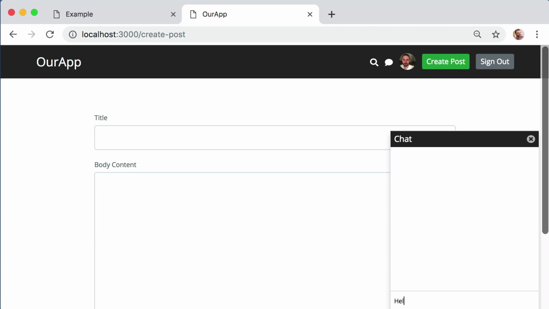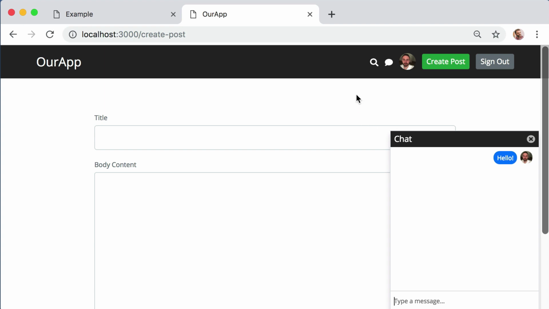So I can type in a message and say, hello. And any and all users that are logged in will be placed into this same chat room with me. In the real world, a public chat room like this would probably just be taken advantage of by weirdos and creeps and malicious users, but in the context of this course, I think it's a fun programming exercise.